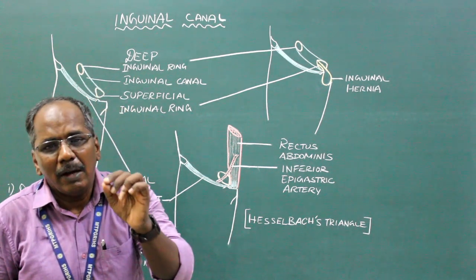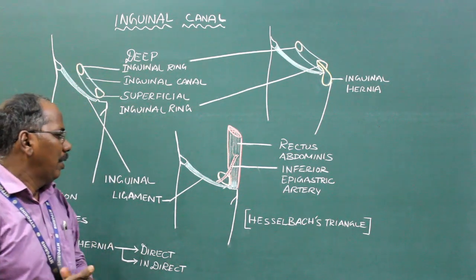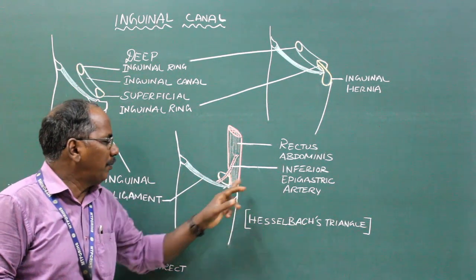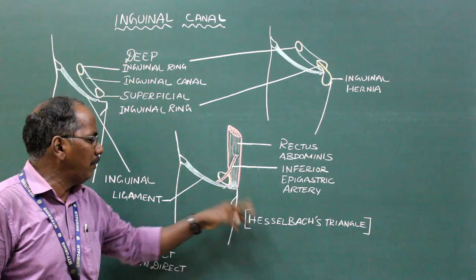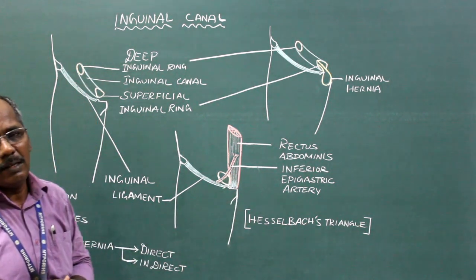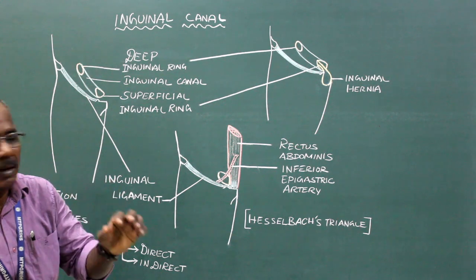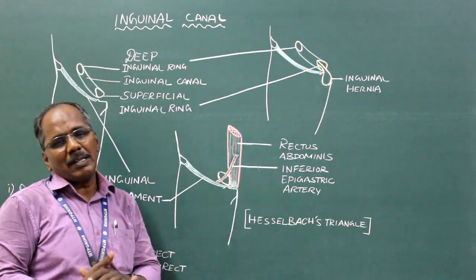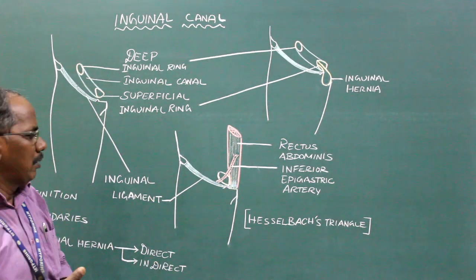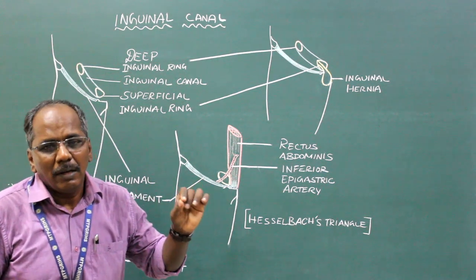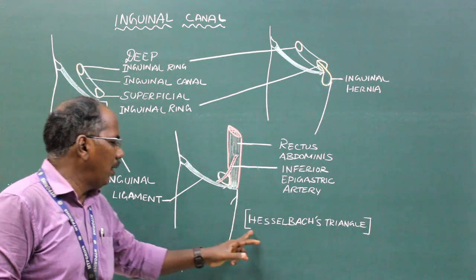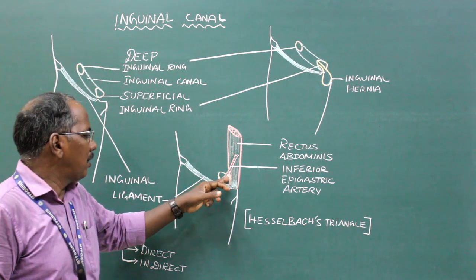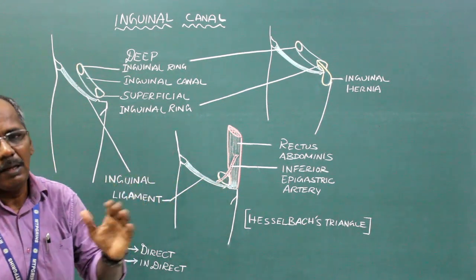In the direct inguinal hernia, the hernial sac passes medial to the inferior epigastric artery. See the opening, it passes medial to the inferior epigastric artery. Whereas in case of indirect inguinal hernia, it passes lateral to the inferior epigastric artery. So in direct inguinal hernia, the hernial sac passes through Hesselbach's triangle, whereas in case of indirect inguinal hernia, it does not pass through Hesselbach's triangle.